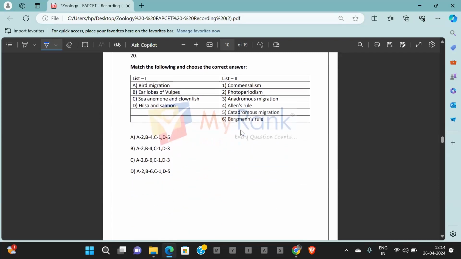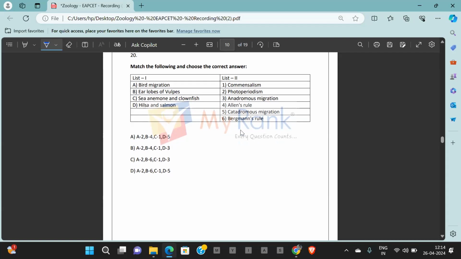Yes. Next question. Match the following. What is the match the following about bird migration? On what basis birds migrate? It depends upon the period of light during the day. That is photoperiodism. Earlobes of vulpes. That indicates that in the cold climates, the extremities of the body and legs are shortened to preserve the body temperature to prevent the loss of heat from the body. It is an explanation of Allen's rule.